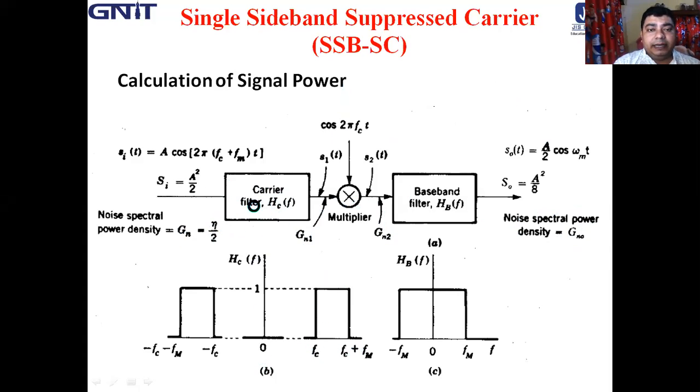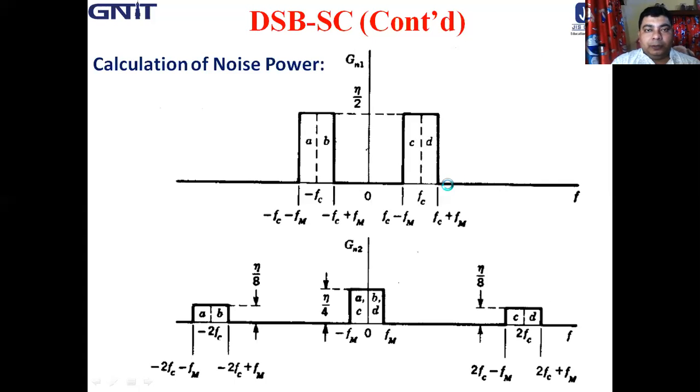Here it is fc minus fm to fc plus fm, as it is DSBSC. We have assumed that the bandwidth of the carrier filter is such that it passes only the signal. So the bandwidth of the carrier filter is again twice fm.